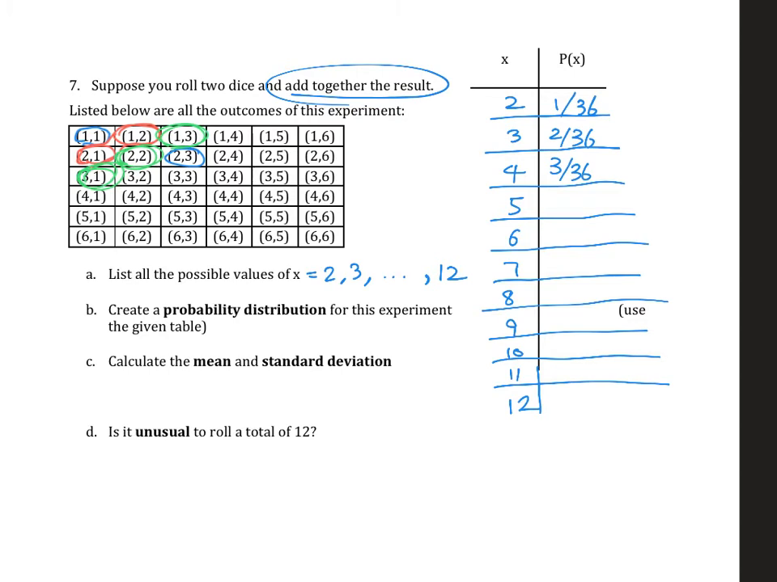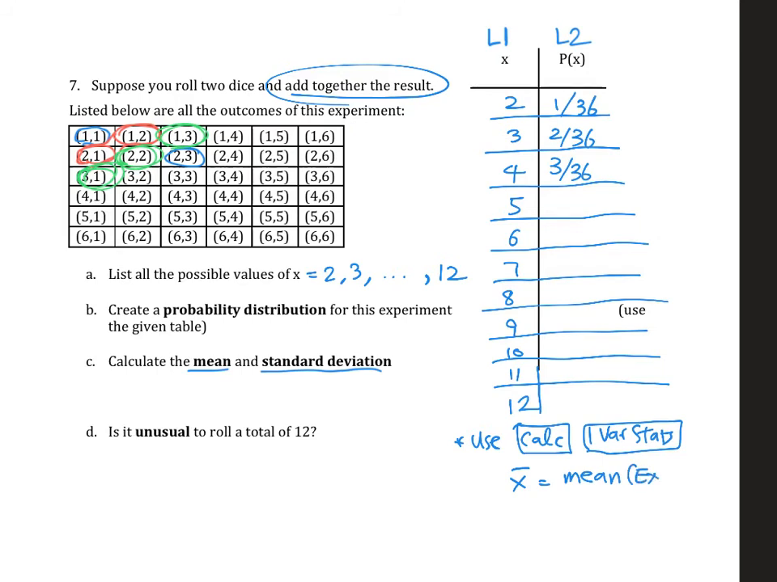And then to calculate the mean and the standard deviation, basically what I'm going to do is put this x as L1, and then P of x as L2. Then use, as I mentioned before, calculate 1-var statistics, and x bar will give you the mean, which is the expected value. Okay.